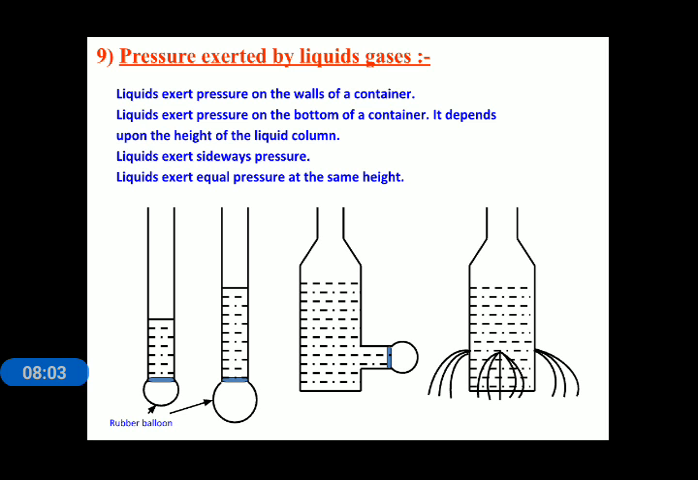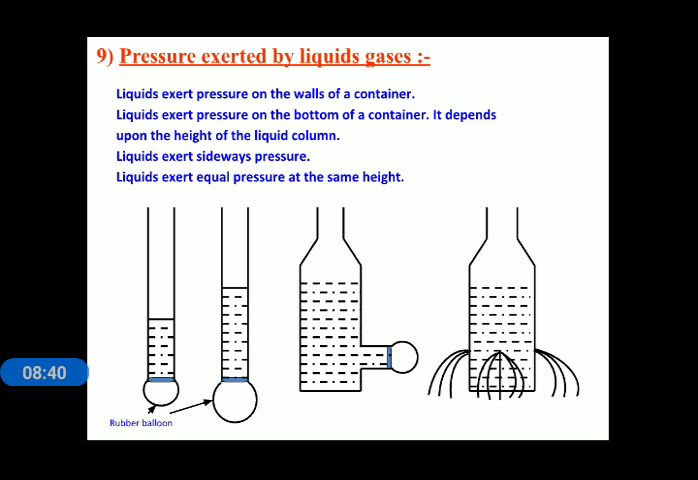Now the third property is that liquid exerts sideways pressure. That can be explained with image 2. In that, what we are doing is we are taking a container, and in that container we have attached a rubber balloon on the side. Now we are pouring water into it. Then what we will see is that the rubber balloon is also bulging out sideways. So from that image, we can say that the liquid exerts sideways pressure also.